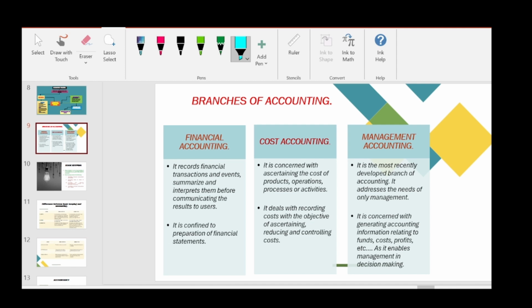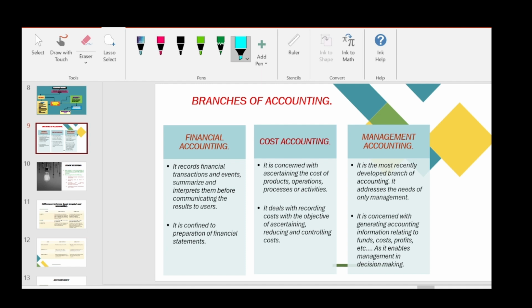Why we usually do that is, we can find out the controllable cost or uncontrollable cost, what is our abnormal cost, what is our normal cost, so that we can control the cost of production. We can reduce the cost. For example, if we are spending more cost in producing a product, we can try to reduce or control it.